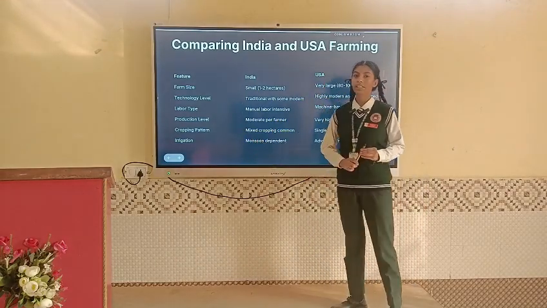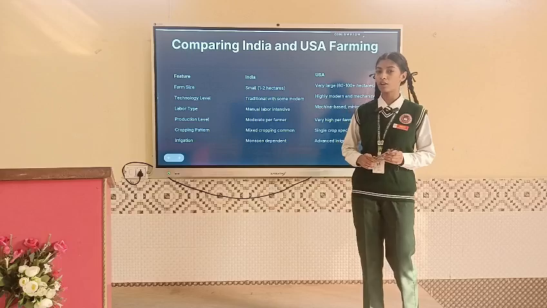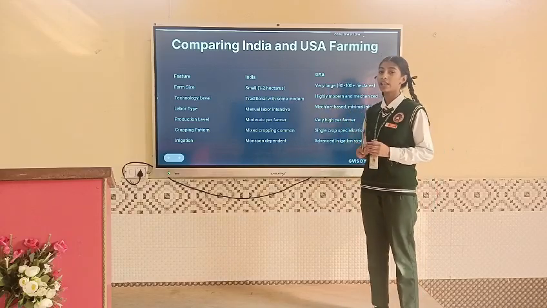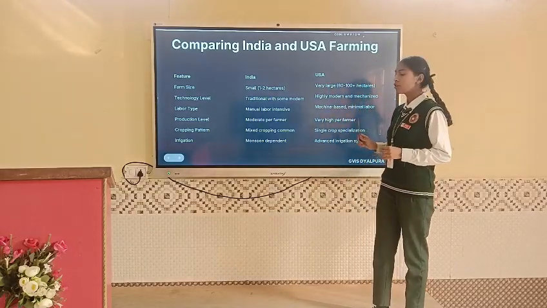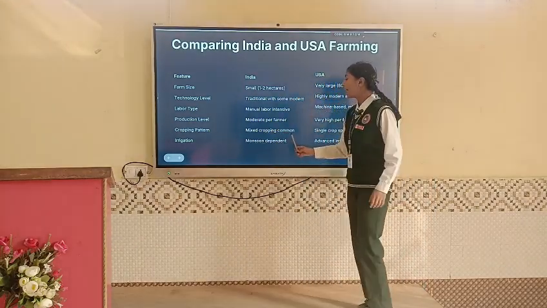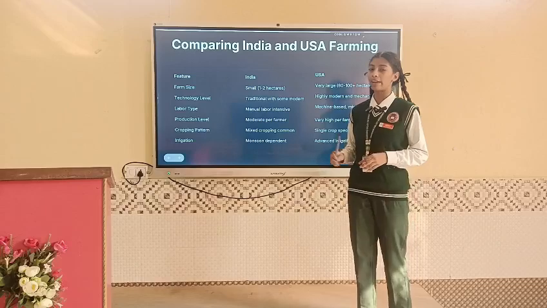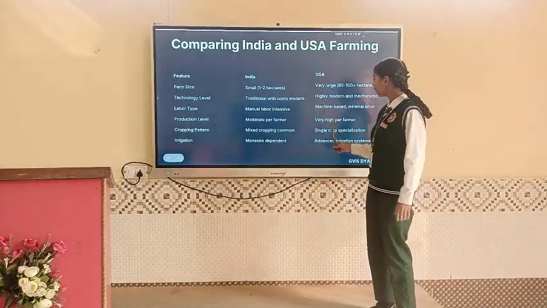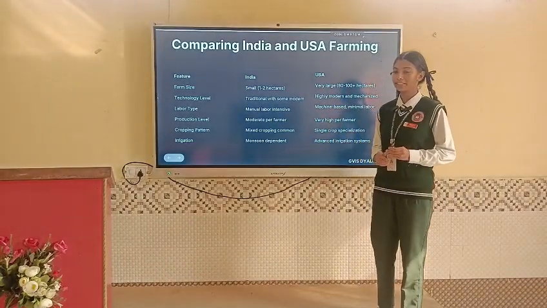Cropping pattern. In India, farmers practice mixed cropping pattern, but in USA, they focus on one single crop. Next is irrigation. As we have discussed, India is dependent on monsoon, but in USA they have advanced irrigation systems.